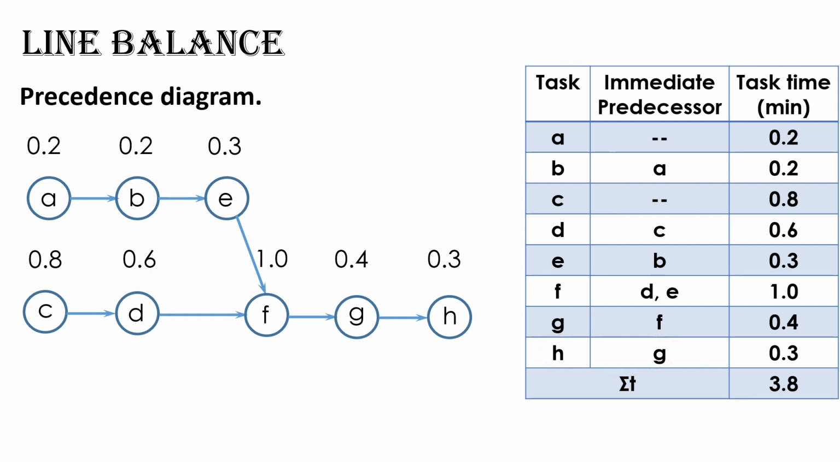Now we finished the precedence diagram, which visually represents the tasks to be completed in the production line and the sequential requirements, indicating the order in which the tasks must be performed. This diagram will be used to assign workstations tasks, which will be explained in another video.